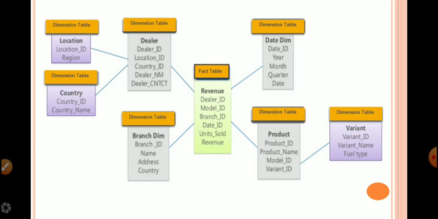A snowflake schema contains hierarchical, clearly separated tables. Snowflake schemas are sometimes normalized. These can also be used for developing data warehouses, but developing data warehouses using the snowflake schema feels complex.